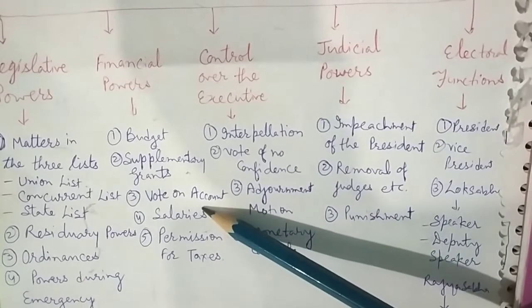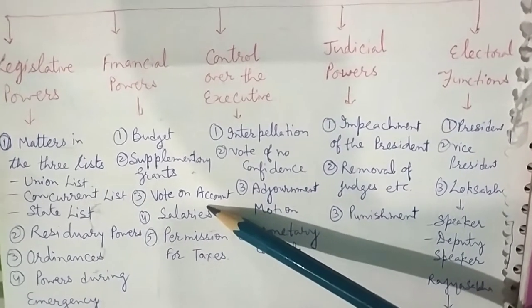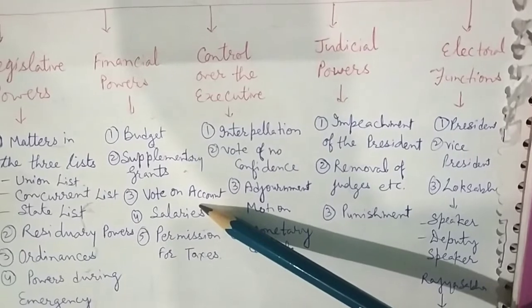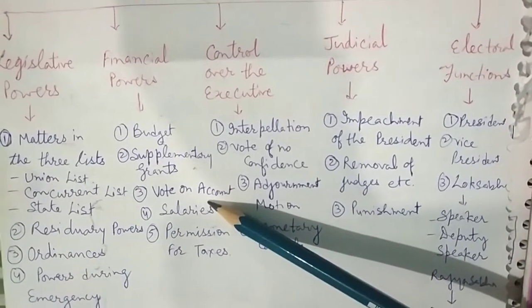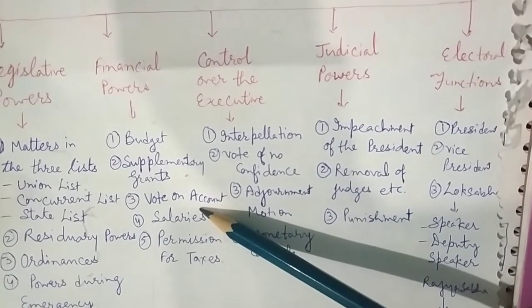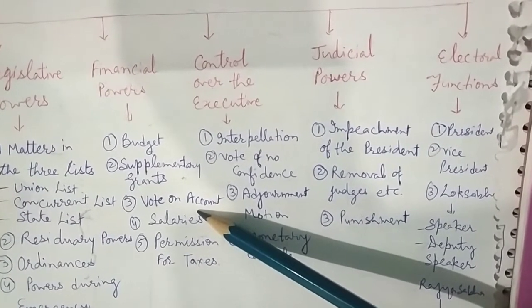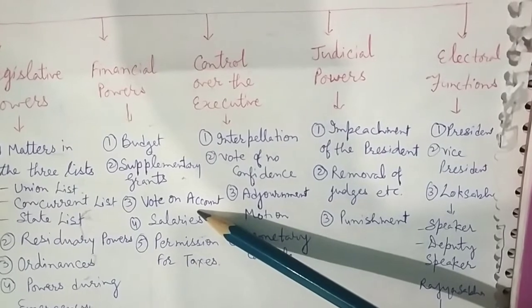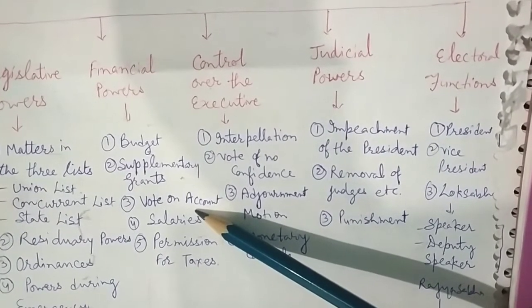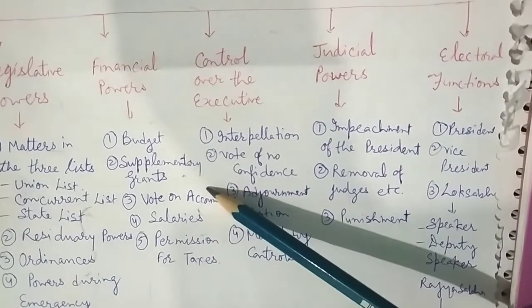Vote on account. If the union budget is not passed before the beginning of the new financial year, there is a device known as vote on account, which authorizes the executive to draw funds from the consolidated fund until the budget is passed by the Parliament.